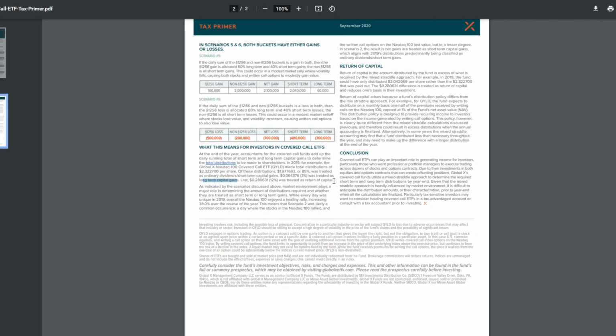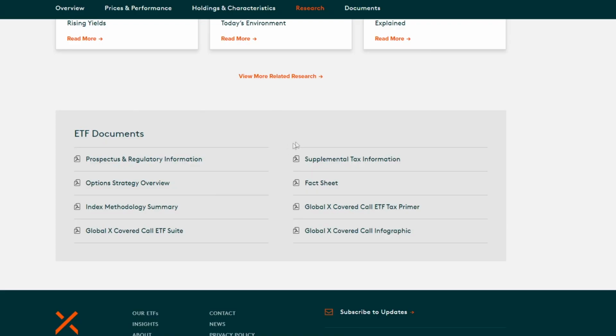Now, this was back in 2019, and a lot has changed since then, and obviously that's because the markets have changed. So if we want to see specifically how we've done this year, we can go to the next part, which is supplemental tax information.